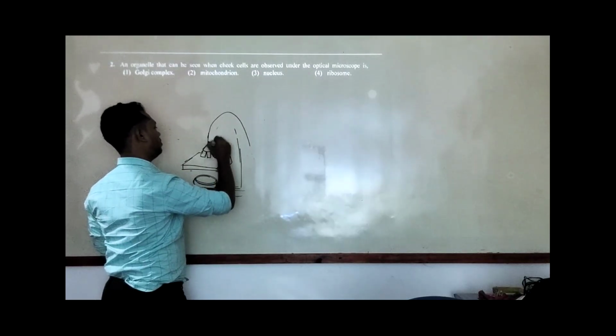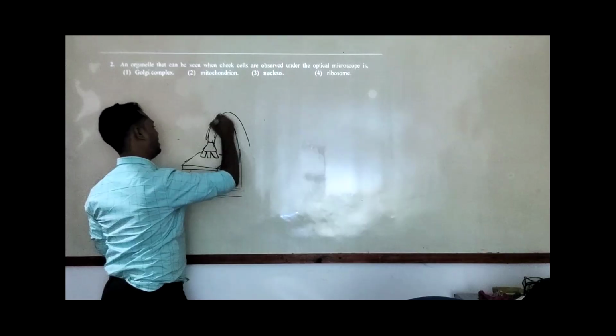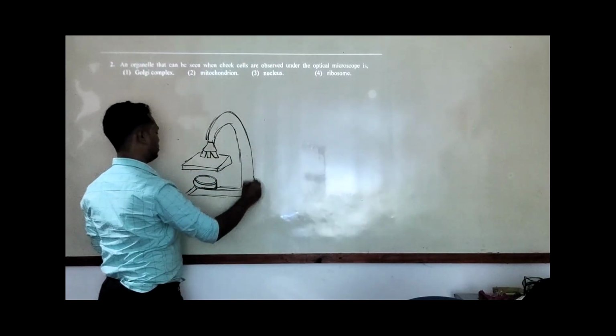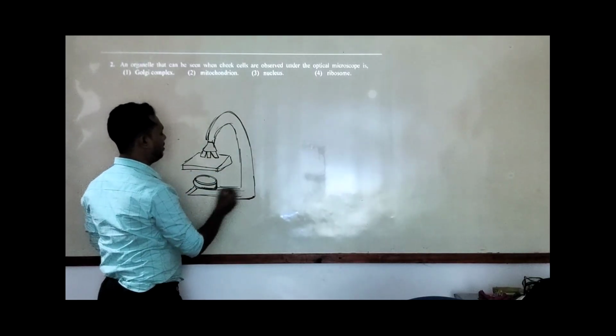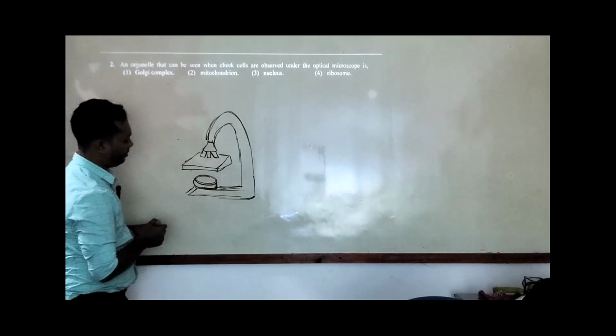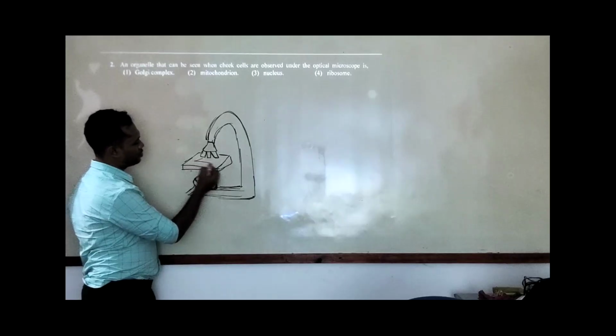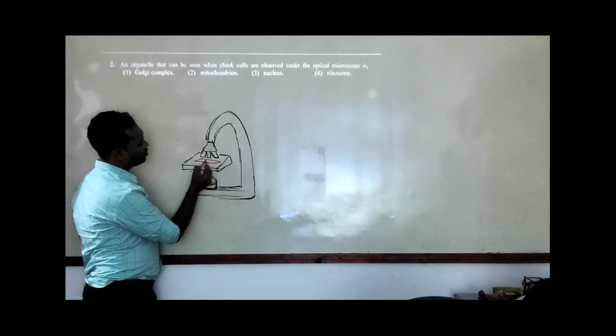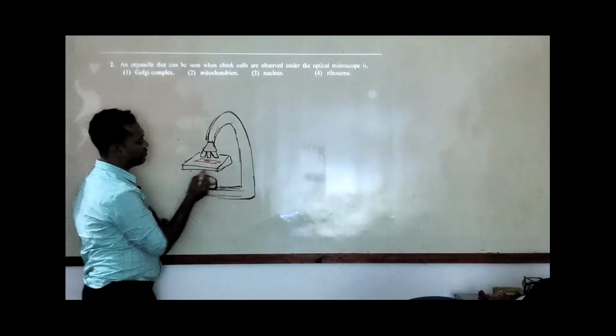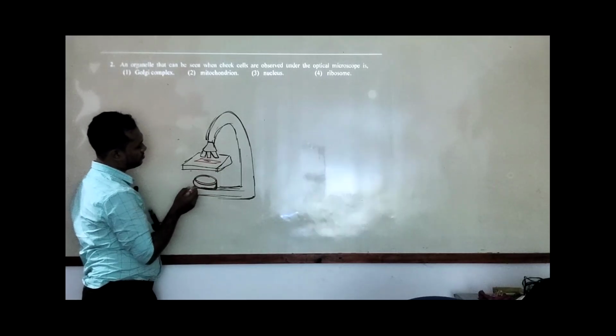So imagine this is a light microscope. In my point of view, when you place a slide there, your slide contains some sort of cells. Now, what is the point?